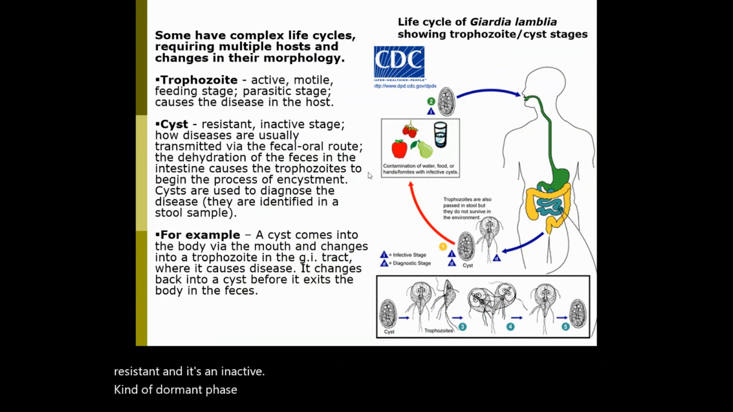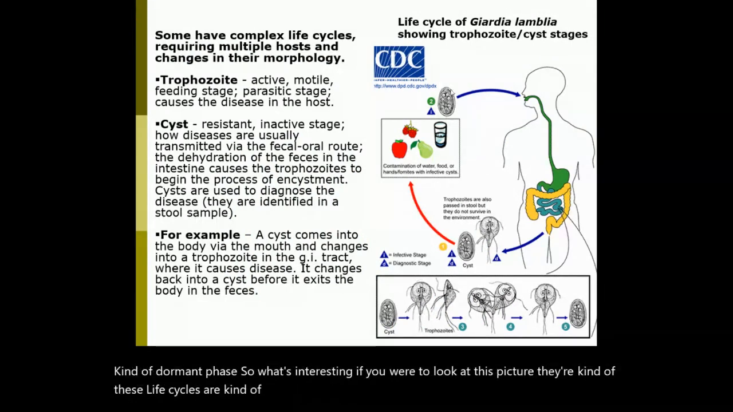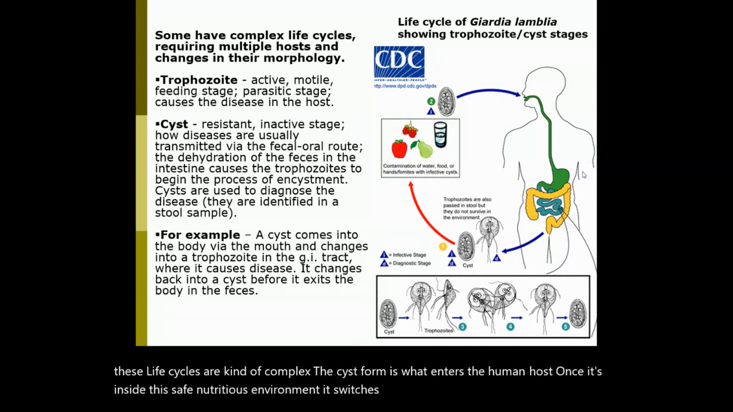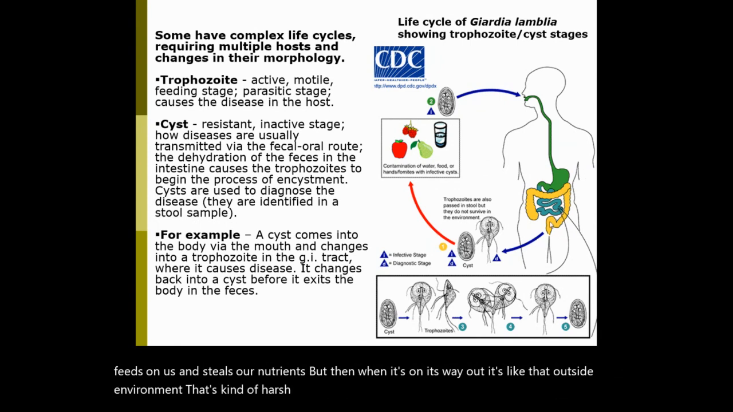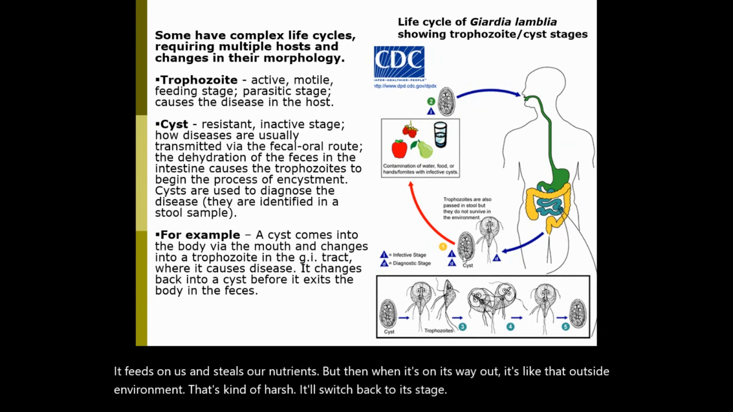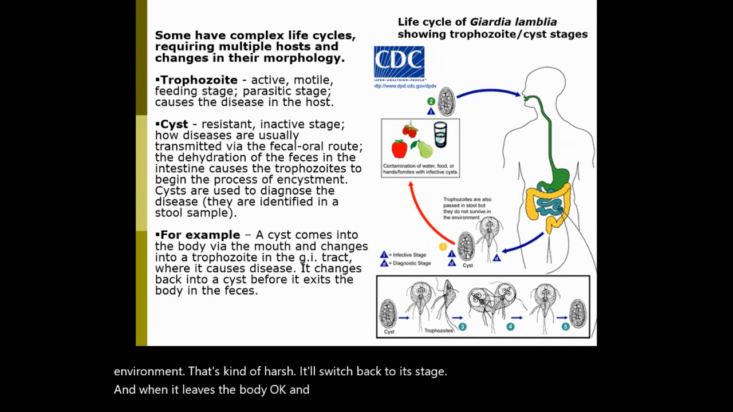So what's interesting, if you were to look at this picture, these life cycles are kind of complex. The cyst form is what enters the human host. Once it's inside this safe, nutritious environment, it switches to the active trophozoite stage, right? It feeds on us and steals our nutrients. But then when it's on its way out, that outside environment is kind of harsh. It'll switch back to its cyst stage when it leaves the body. Okay, and that allows it to survive for a while until it can eventually get to a new host.